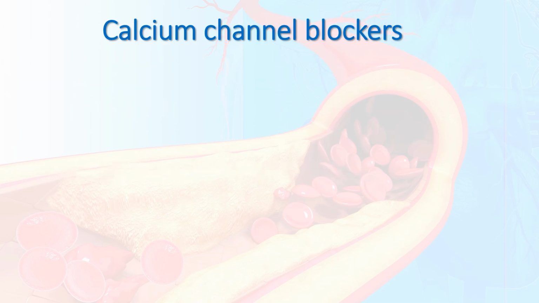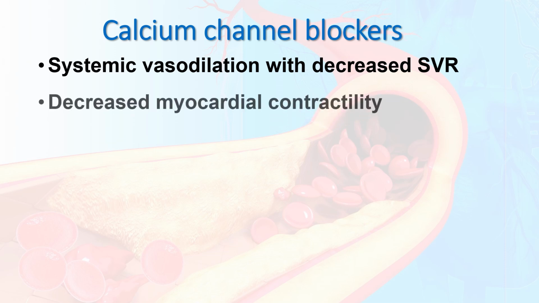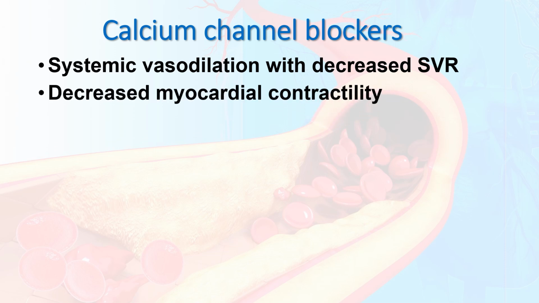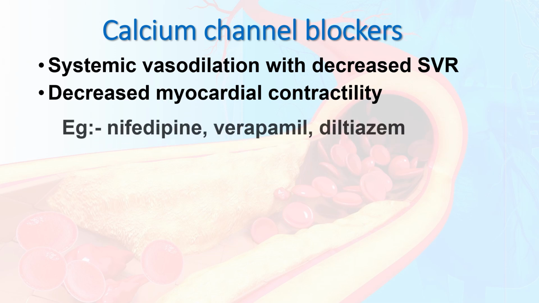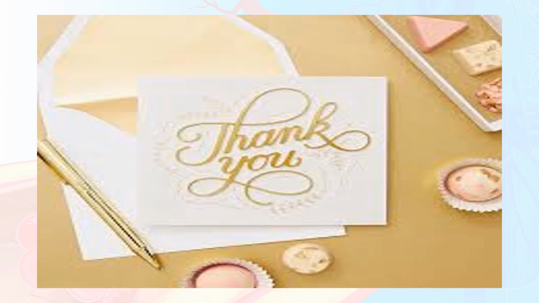Then calcium channel blockers. Calcium channel blockers act as systemic vasodilators with decreased systemic vascular resistance, and they reduce myocardial contractility. The drugs of choice are nifedipine, verapamil, and diltiazem. This is about the first section of coronary artery disease. Here I explained in detail about atherosclerosis and angina pectoris.